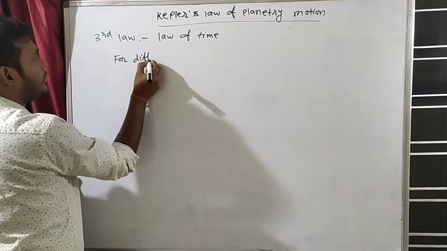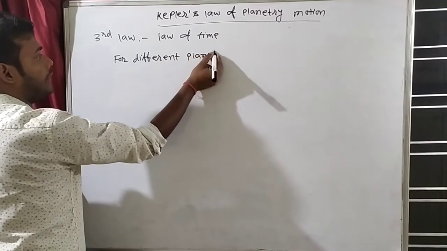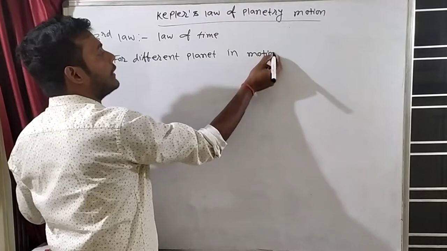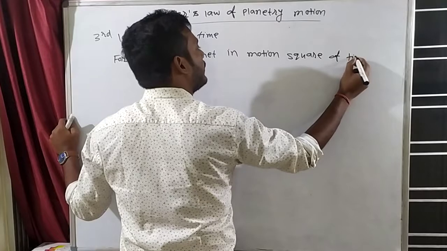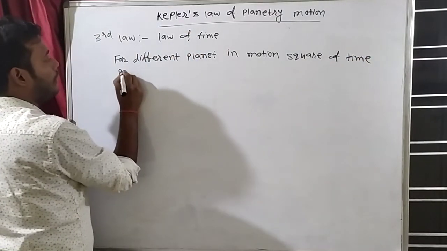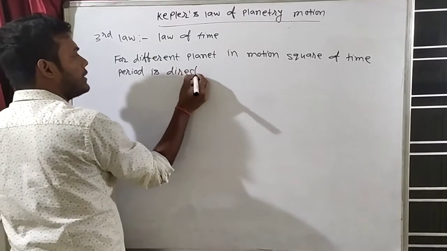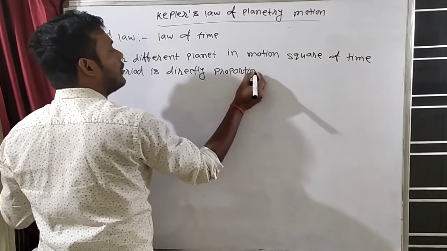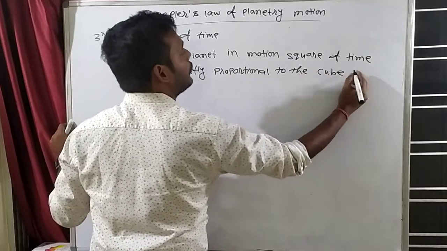For different planets in motion, the square of the time period is directly proportional to the cube of the distance.